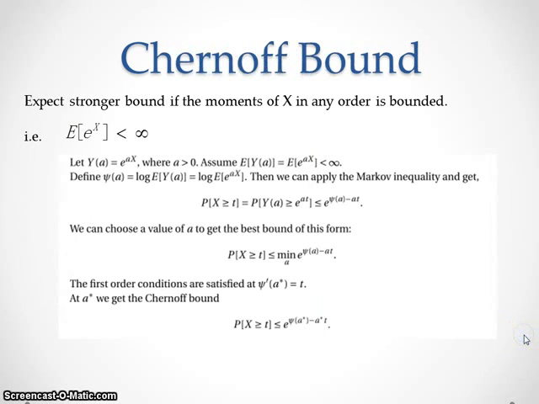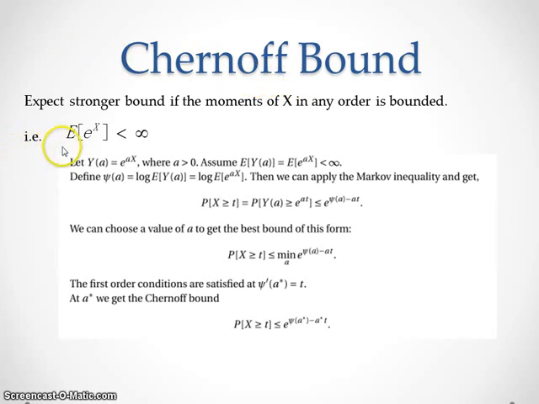So next, we could ask: if every order moment of X is bounded, could we have a stronger tail bound for the random variable X? That is the Chernoff bound.